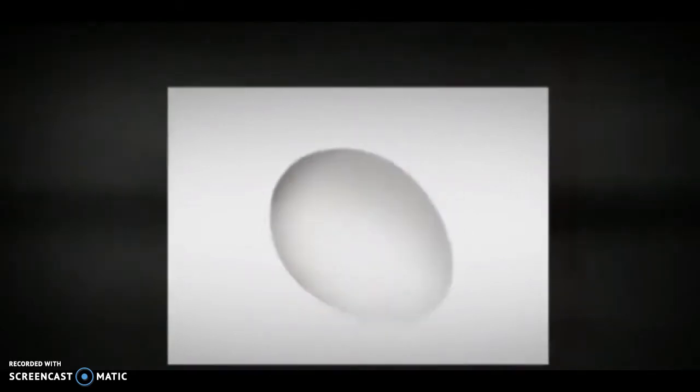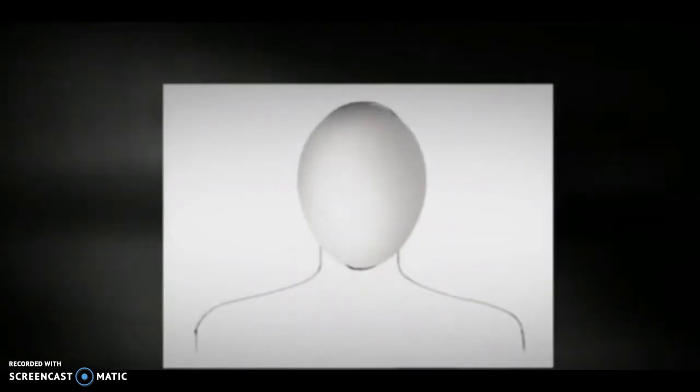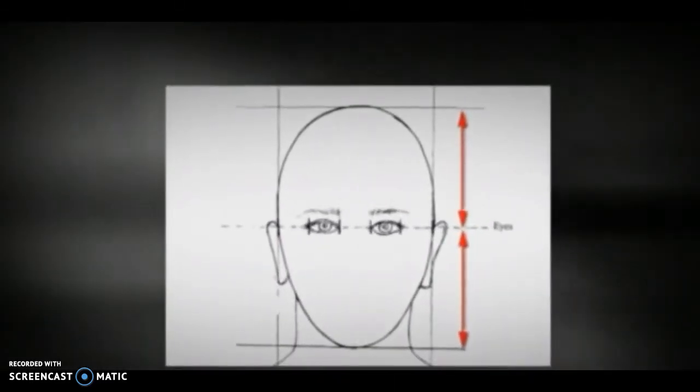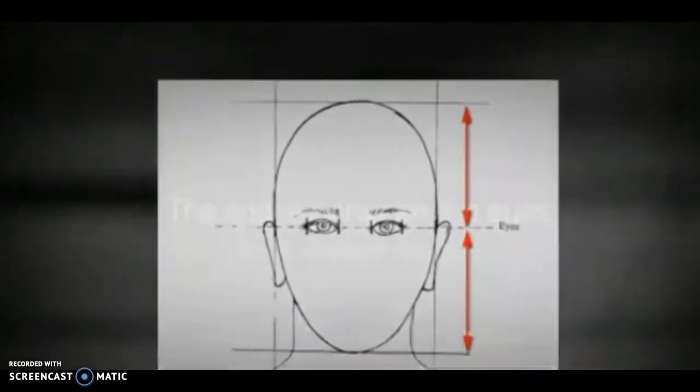Proportions of the human face. The shape of the head is an egg. Eyes are halfway between the top of the head and the chin. The space between the eyes is the width of one eye.